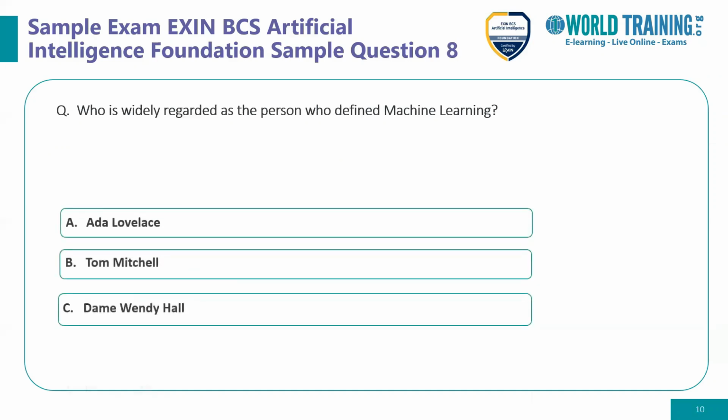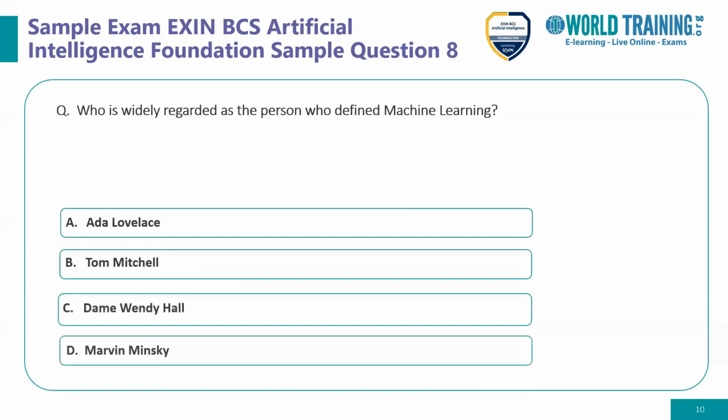So let's move to question number 8. Who is widely regarded as a person who has defined machine learning? Is it option A, Ada Lovelace, option B, Tom Mitchell, option C, Dame Wendy Hall, or option D, Marvin Minsky?